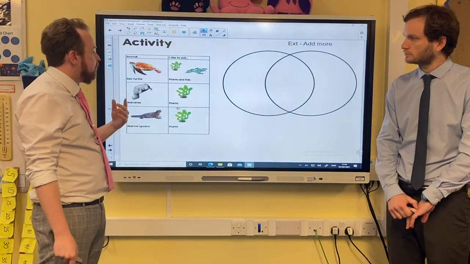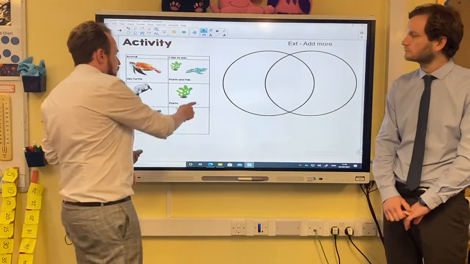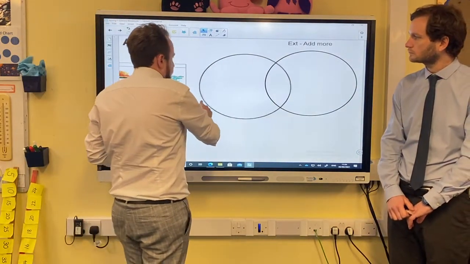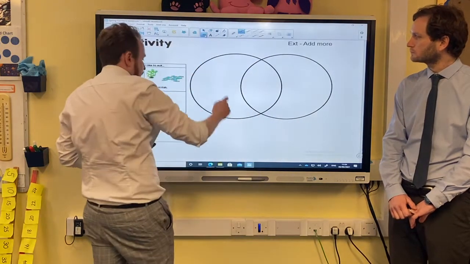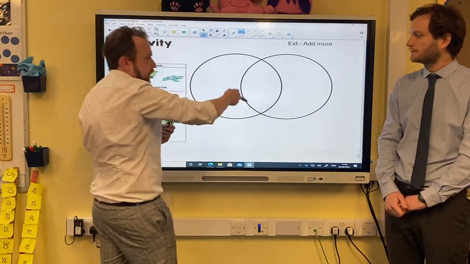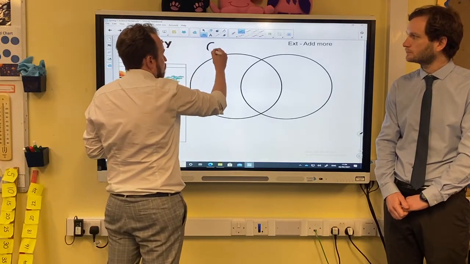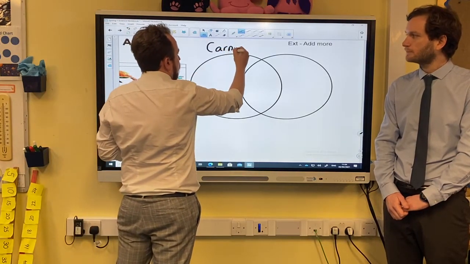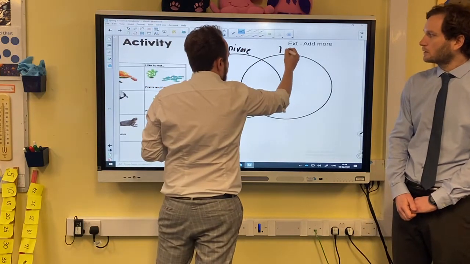Because we have been looking at carnivores, herbivores, omnivores, okay? So I'm just going to move this for a second. There we go. Let's move that there. And I've got two circles here, and they overlap in the middle. I'm going to make this circle carnivore. And I'm going to make this circle herbivore.